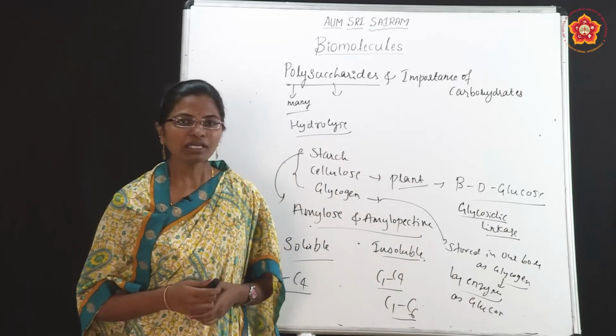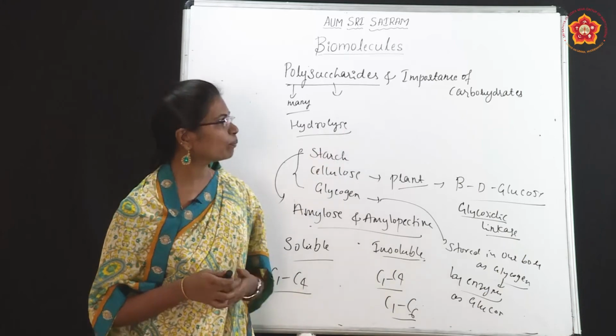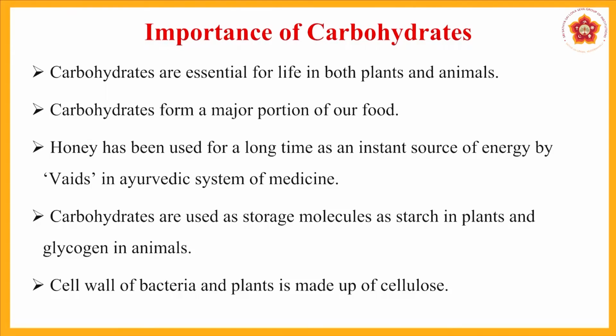Now we will discuss the importance of carbohydrates. There are so many. Carbohydrates are essential for life in both plants and animals. They form a major portion of our food. Without carbohydrates we cannot live.